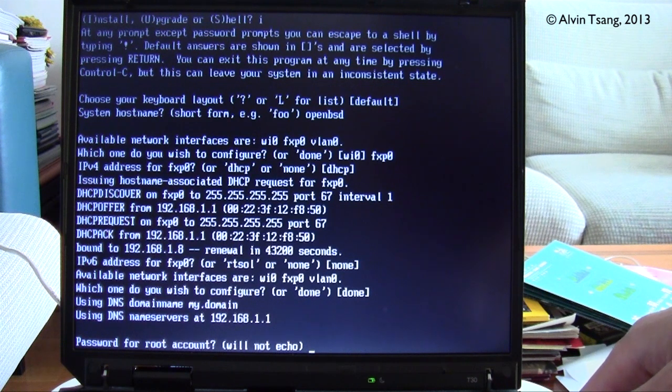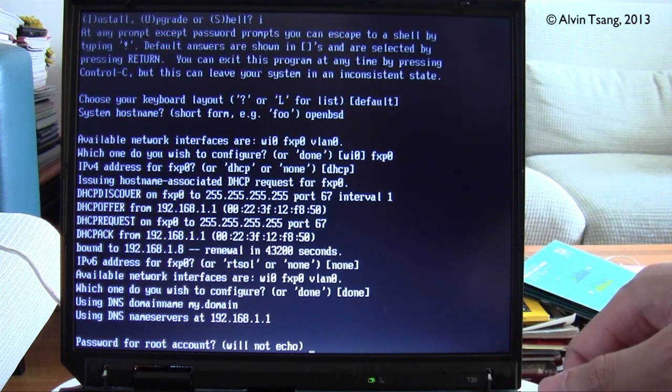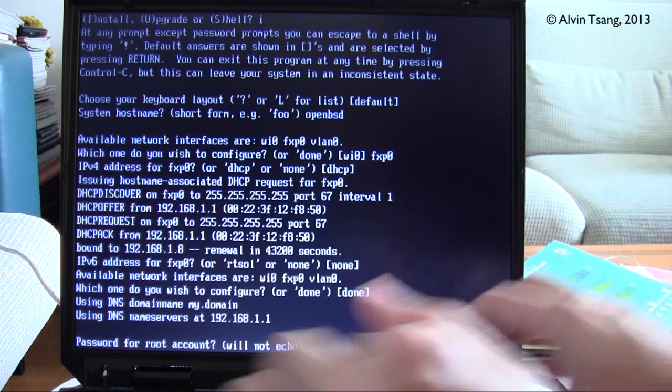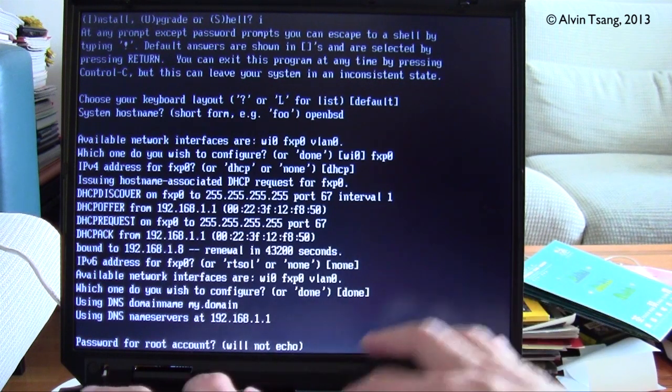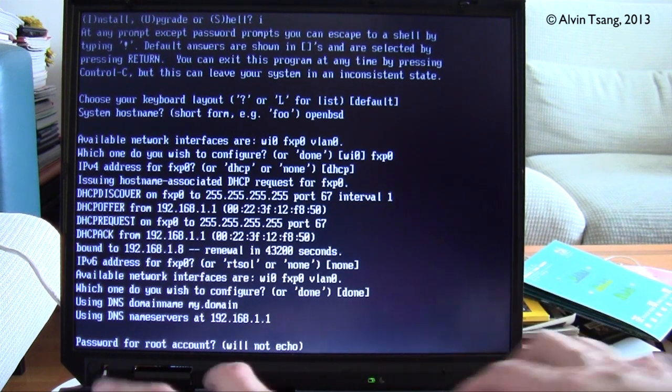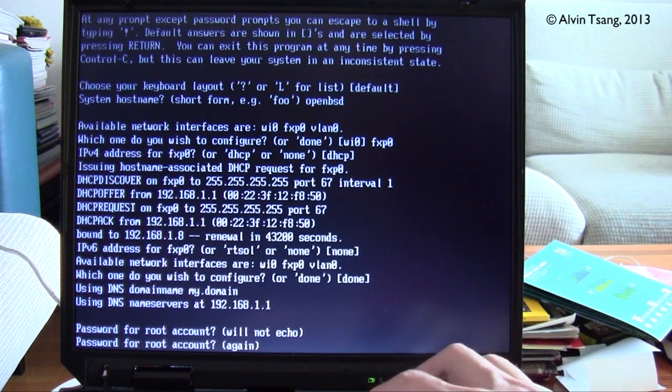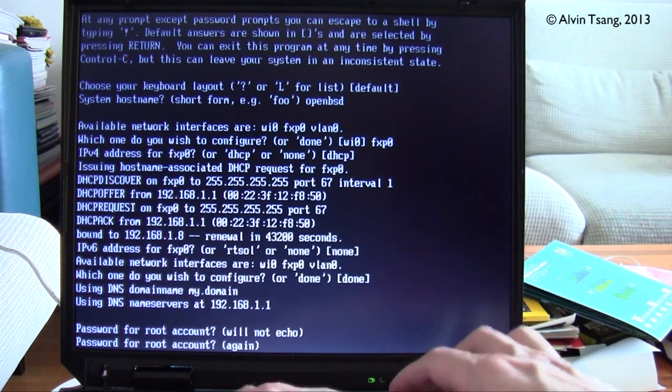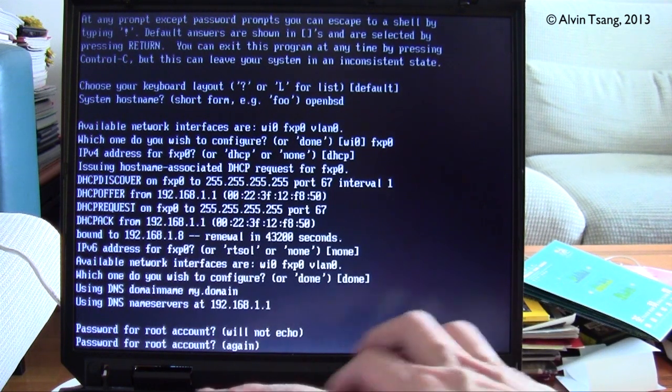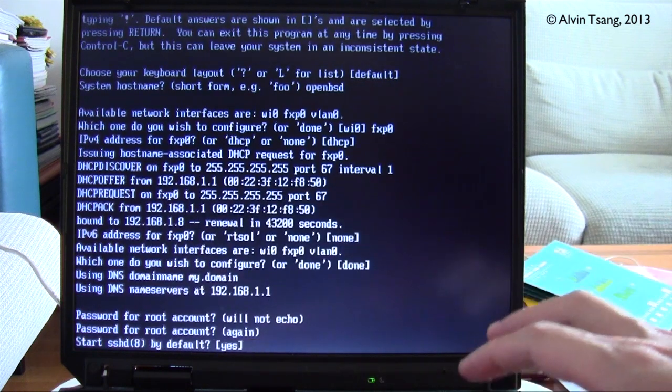Now it asks for a password for the root account. The root account is of course the most powerful account, the administrator account. So you need to set a good password for this. So I'll type in a password, enter, and then it'll ask for the password again. So you type it in again, press enter.